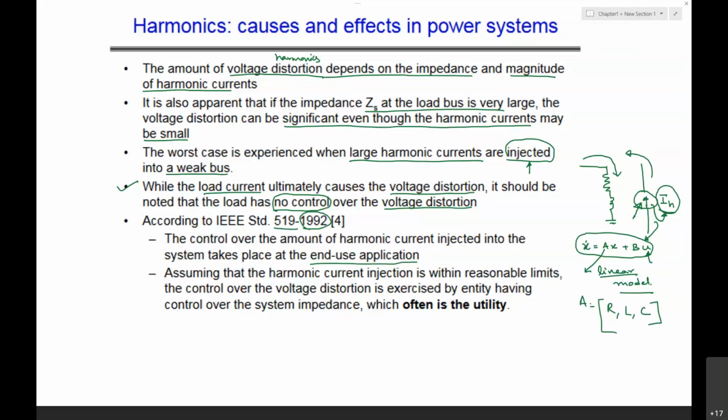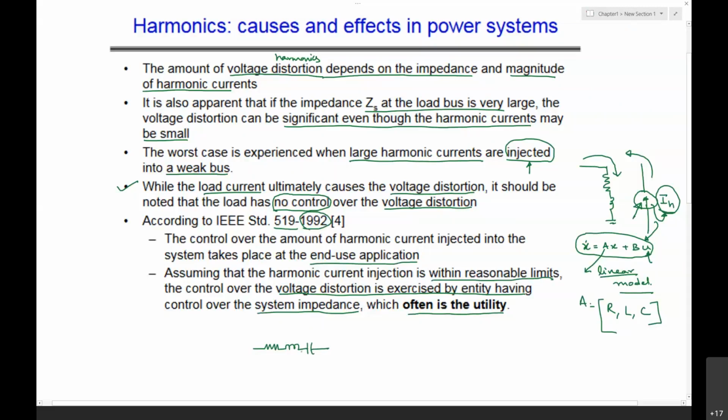The control over the voltage distortion is exercised by the entity having control over the system impedance, which often is a utility. The utility has control where the harmonic current injection is within reasonable limits. How can the utility have control over the voltage drop? Maybe they might add a series capacitance.